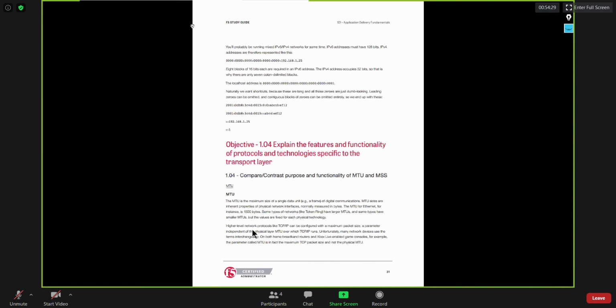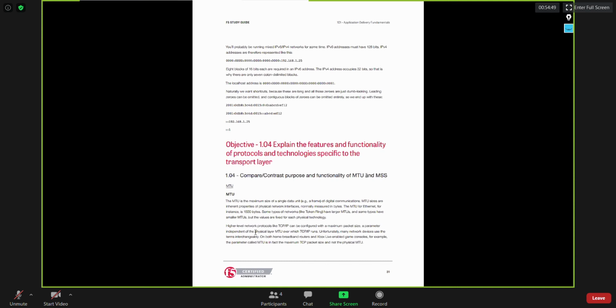I was saying that the MSS terminology, maximum segment size, is applicable for TCP. That is why they have started the transport layer here, and when they started with the transport layer, they also spoke about the MSS. Maximum segment size is ideally 1460 bytes.